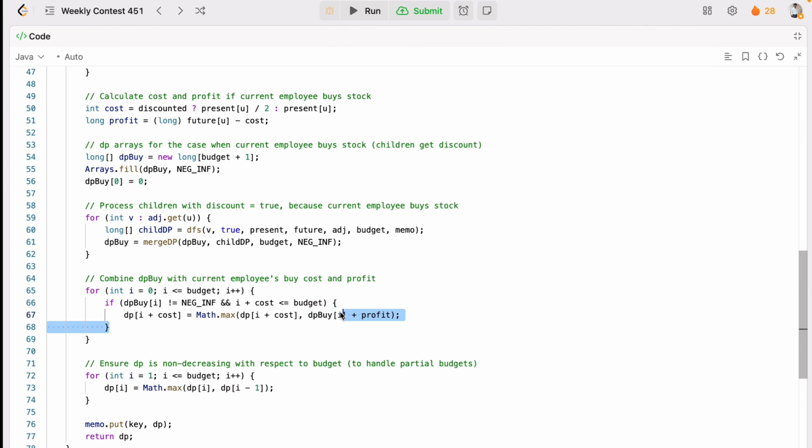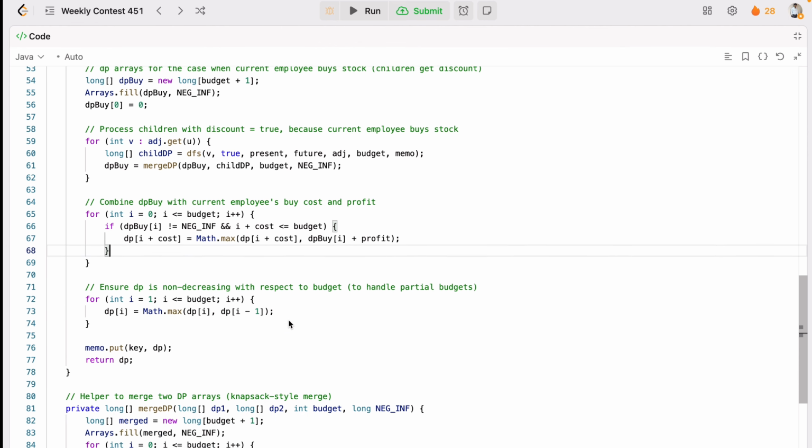So we'll get this dp at 0 and the dp, and you will have the combined values, right. Because what we need to do here is to update the main dp arrays with the merged no-discount children result. And why? Because so far this is the profit without buying the current implied stock, right.